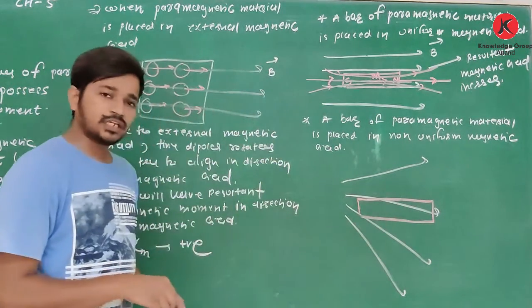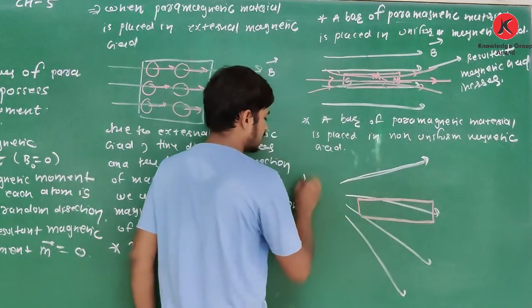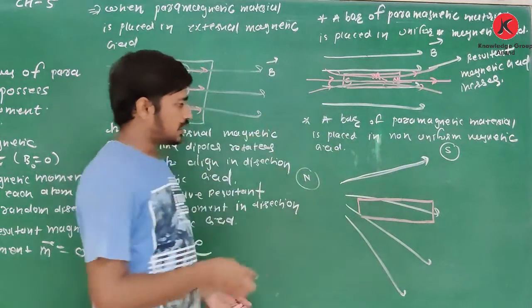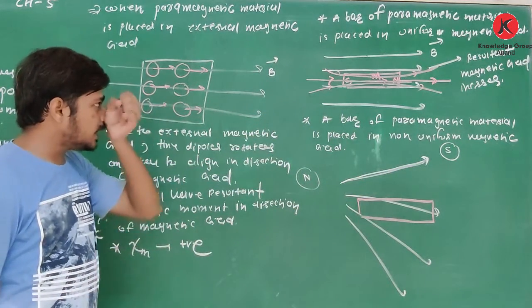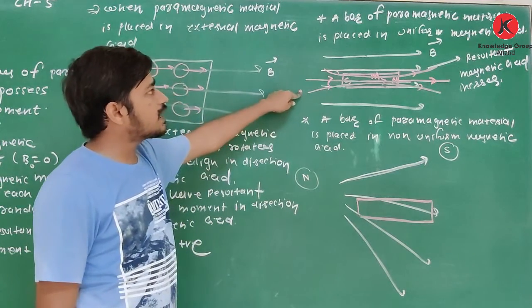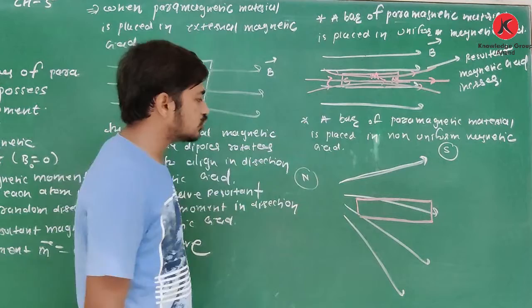We know that as the external magnetic field is in this direction, here it may be the north pole, here it may be the south pole. Yes or no? In a bar of paramagnetic material, magnetization is in the direction of the magnetic field.